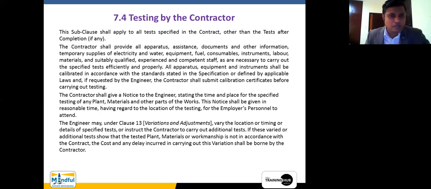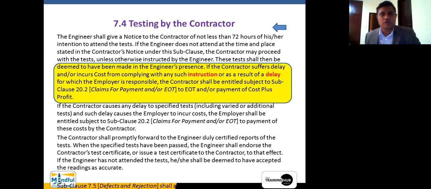But in the FIDIC Red Book, we do not normally talk about tests after completion because it is mostly inherent to the FIDIC Yellow Book, which is meant for plant and design. But in the FIDIC Red Book, if there are any tests after completion, we can use this one as well, right? Now let us go into the second part of this testing by the contractor.